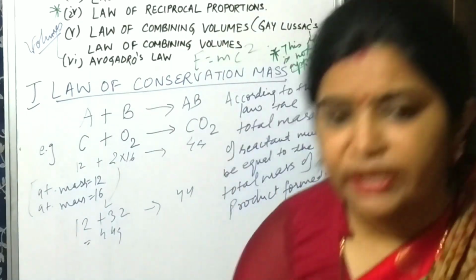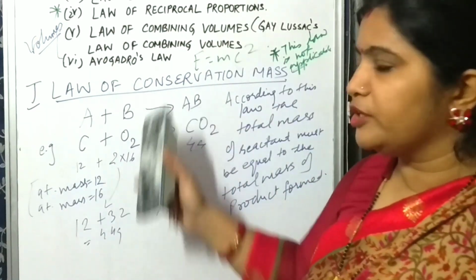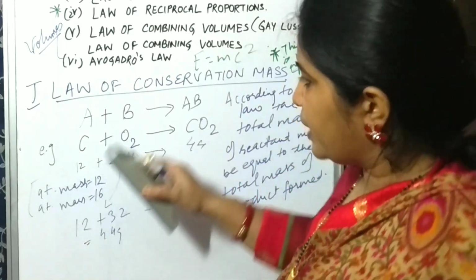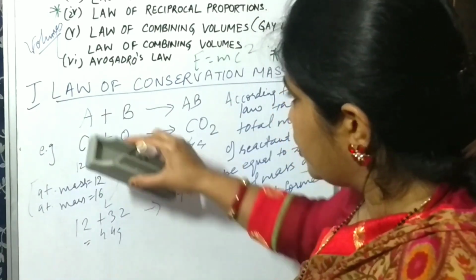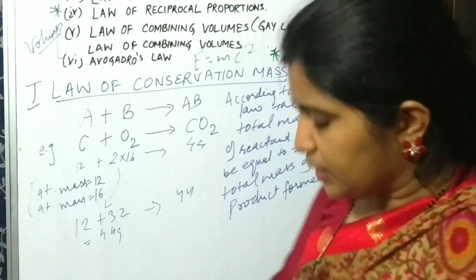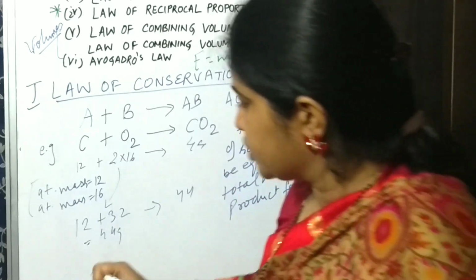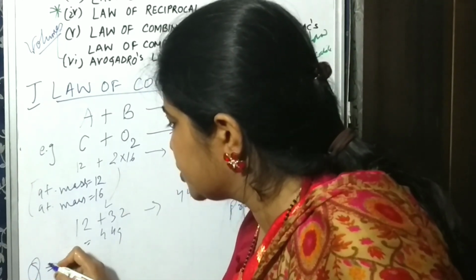Now we will do one numerical on the basis of this law. You can write the question in your copies, otherwise I will write it here.